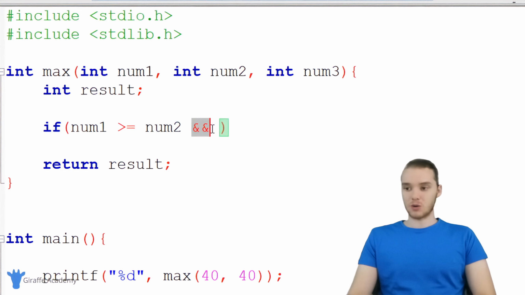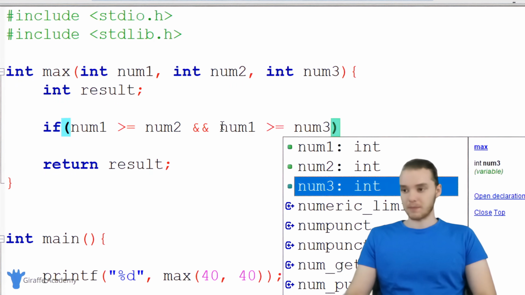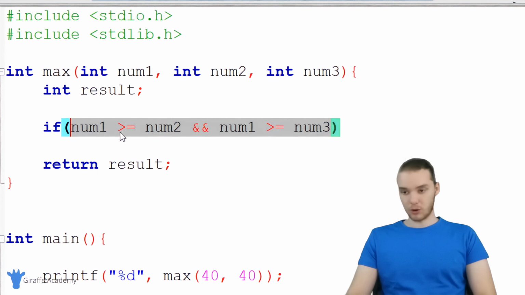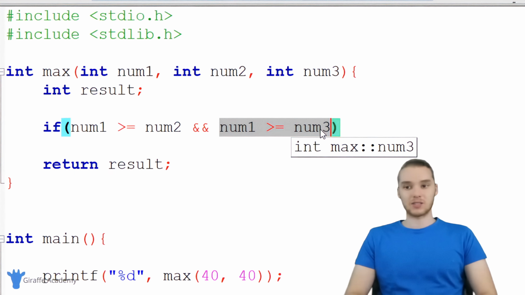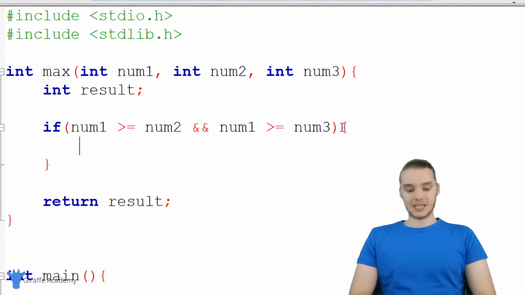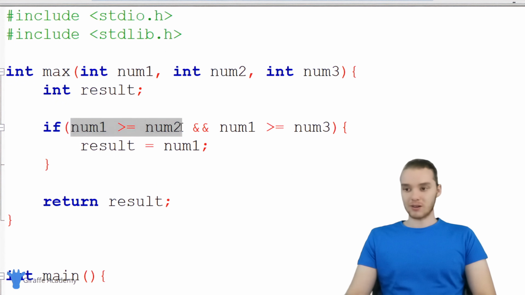This is called a logical operator and basically this is going to allow us to put another condition in here. So I could say num1 is greater than or equal to num3. Basically what this and does is it allows us to put 2 conditions so we can check 2 things, and this whole thing is only going to be true if this condition's true and this condition's true. So if one of these guys is false, then this if statement isn't going to get executed. Down here, I'm just going to open this up, and if this is the case, then we want to set result equal to num1, because if num1's greater than or equal to num2 and num1 is also greater than or equal to num3, then we know num1's the biggest.